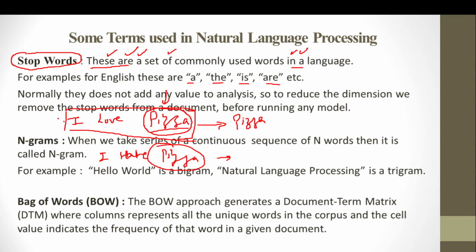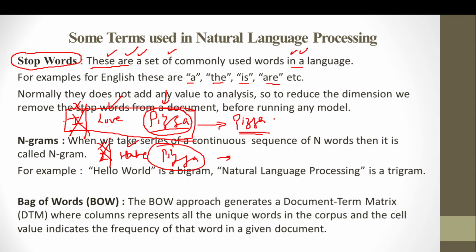So by this you can understand that in this detection that we are talking about pizza, there is no importance of I here. Even if we remove I from this entire discussion, still we will be able to detect that we are talking about pizza, right? Then there is another word called love. So the word love or hate is important here. Why?